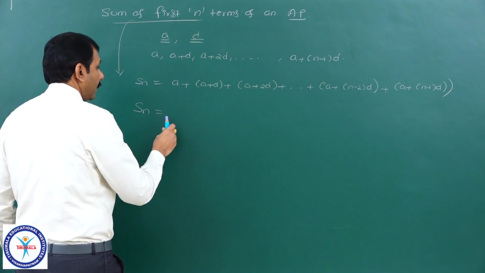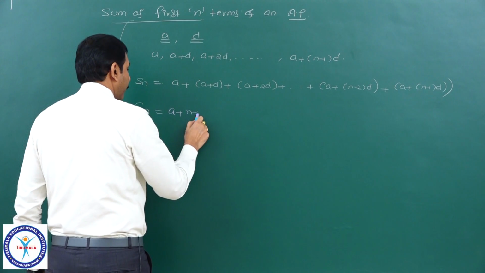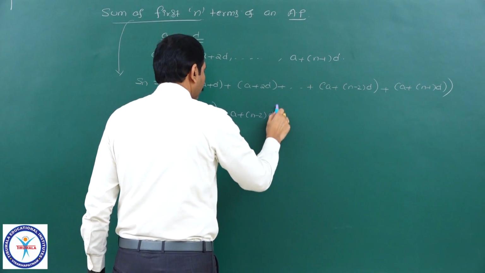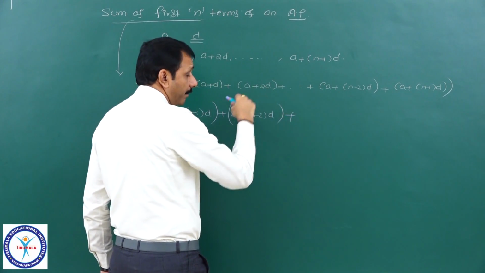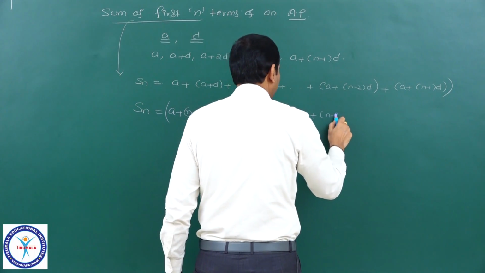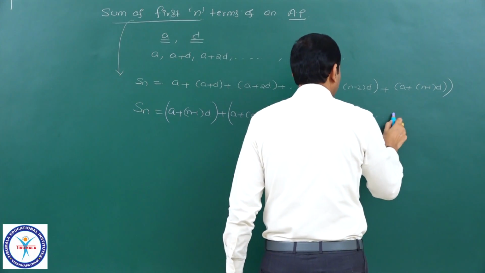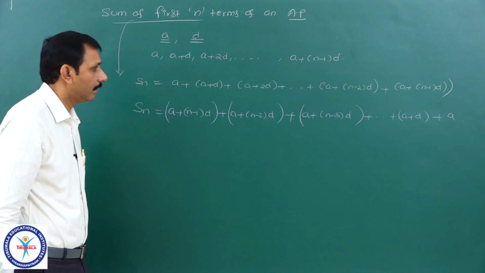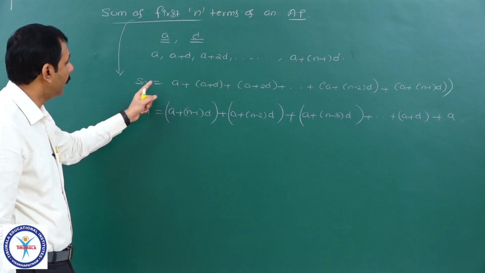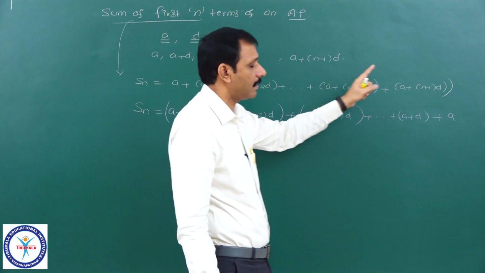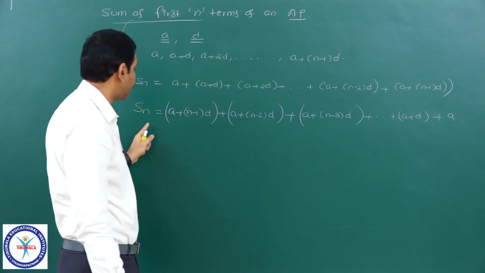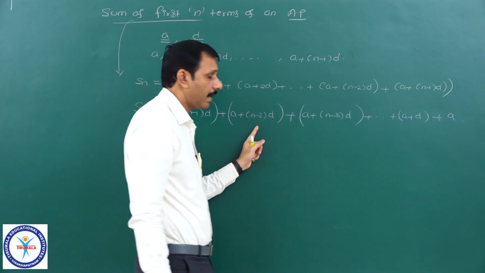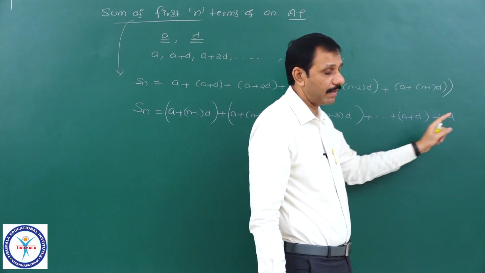In reverse order means I will start with A plus n minus 1 into D here, plus A plus n minus 2 into D, plus the third term from the end, which is A plus n minus 3 into D, plus and so on, plus A plus D plus A. Here it is like T1 plus T2 plus T3 and so on Tn. Now the same Sn only, I have written the same sequence in reverse order: Tn plus Tn minus 1 plus Tn minus 2 and so on to T1.